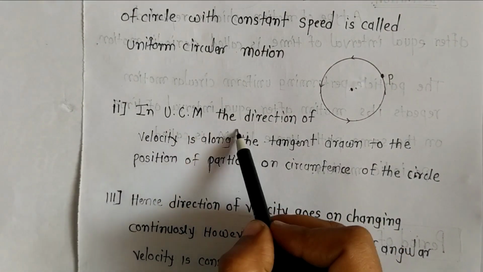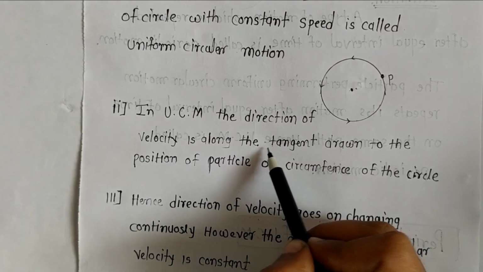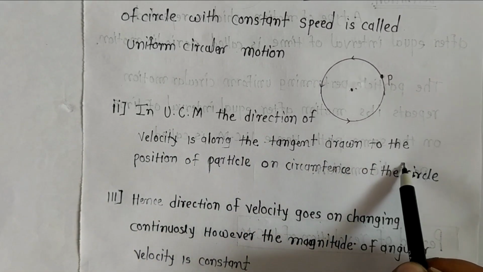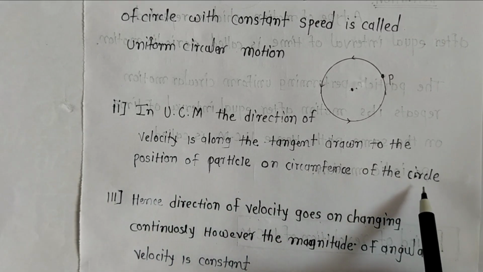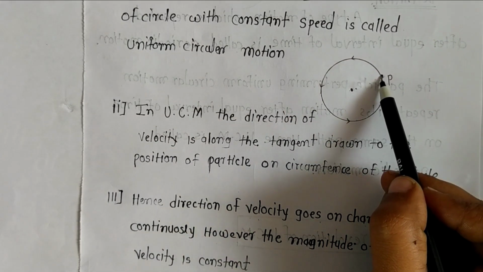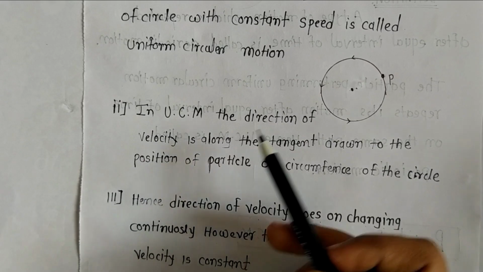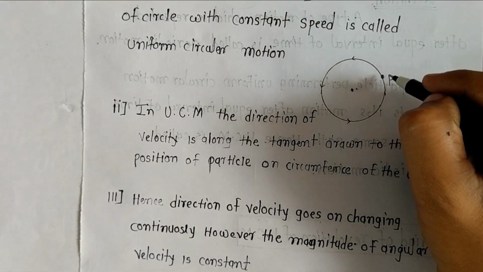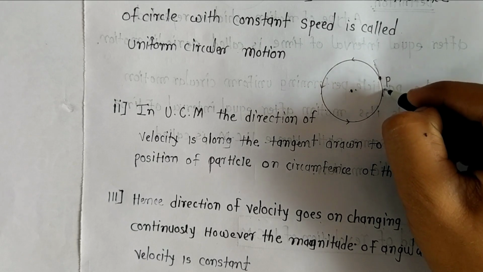In a UCM, the direction of velocity is along the tangent drawn to the position of the particle on the circumference of the circle. This is the circumference of the circle. Here is the position of the particle, and the direction of velocity is, suppose this is the tangent.